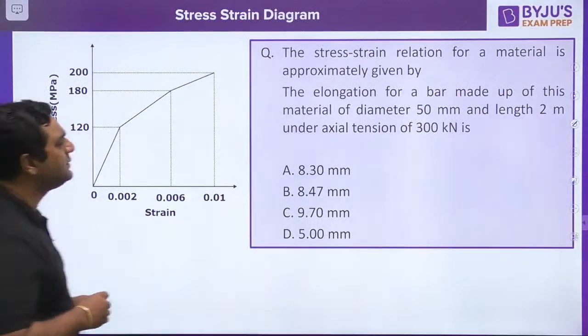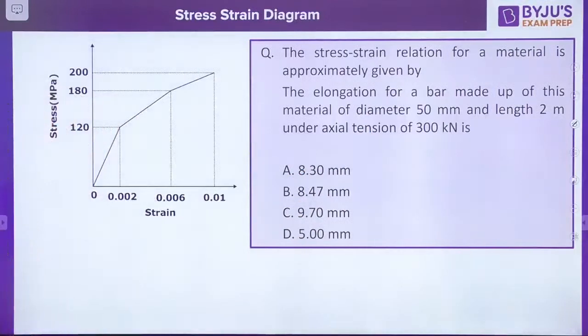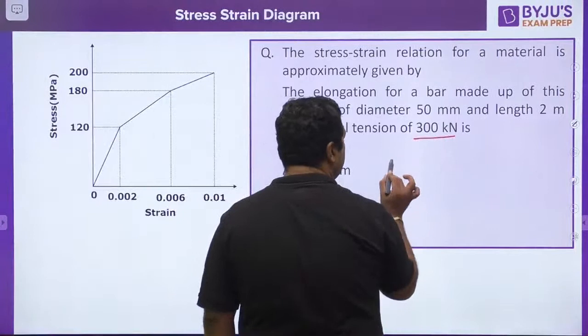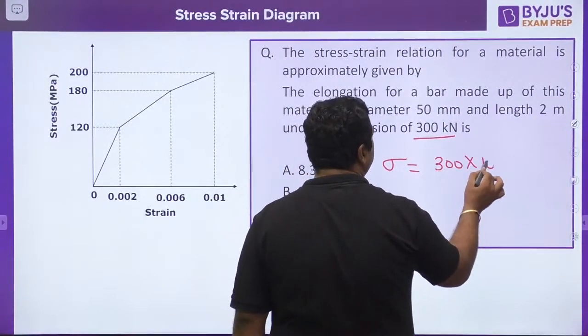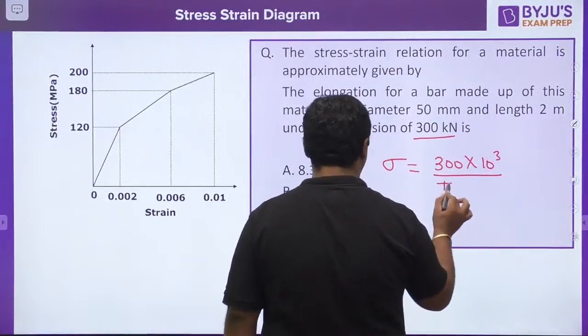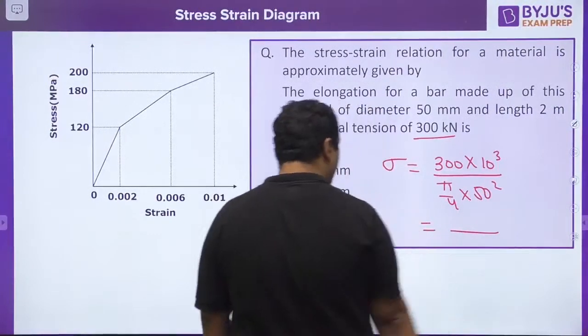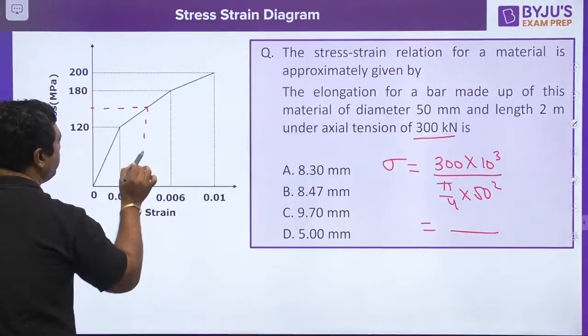So my dear, this you need to find out the elongation of a bar made of this material, diameter 50 mm, length 2 meter, under axial tension 300 kilonewton. First of all, find out the value of stress. 300 into 10 power 3 divided by pi by 4, 50 squared. Find out this value. You will get this value to be somewhere here.